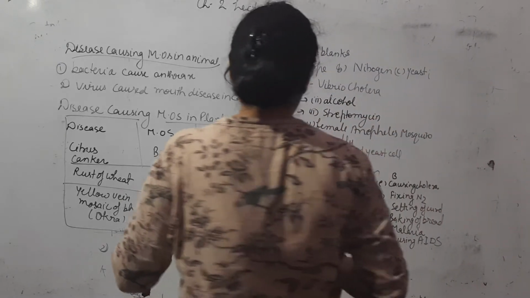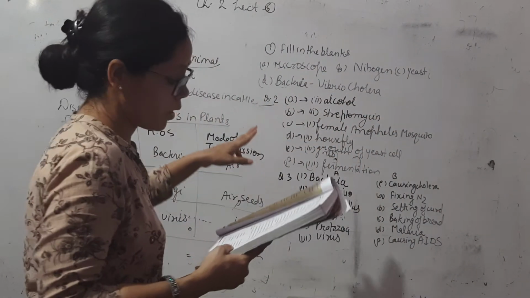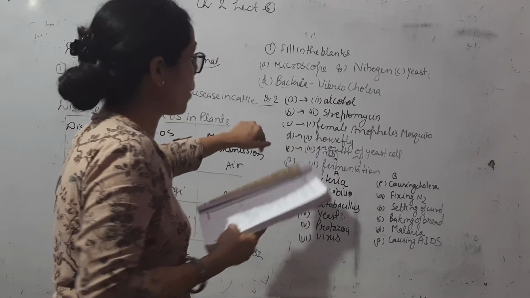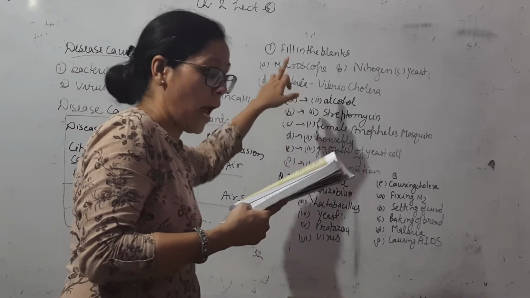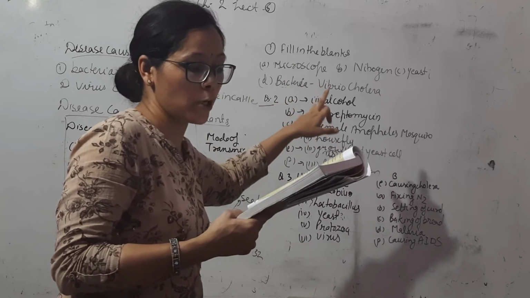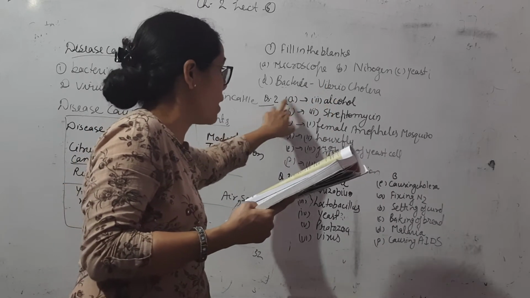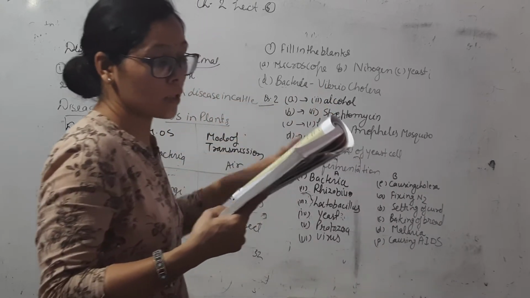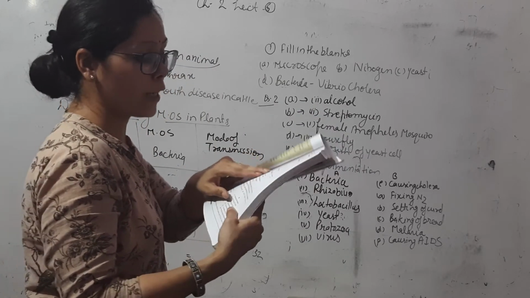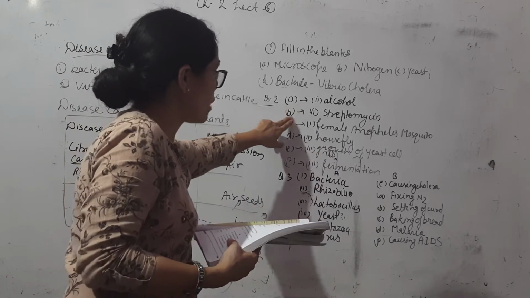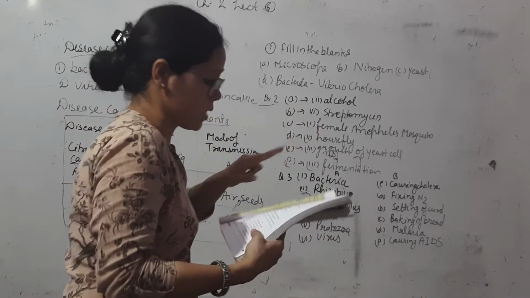Now the second question, choose the correct answer. First, yeast is used in the production of. Answer is alcohol. Yeast is used in the production of alcohol. So the answer of A is alcohol. B, which of the following is an antibiotic? The antibiotic answer is streptomycin. So the answer of B is streptomycin.